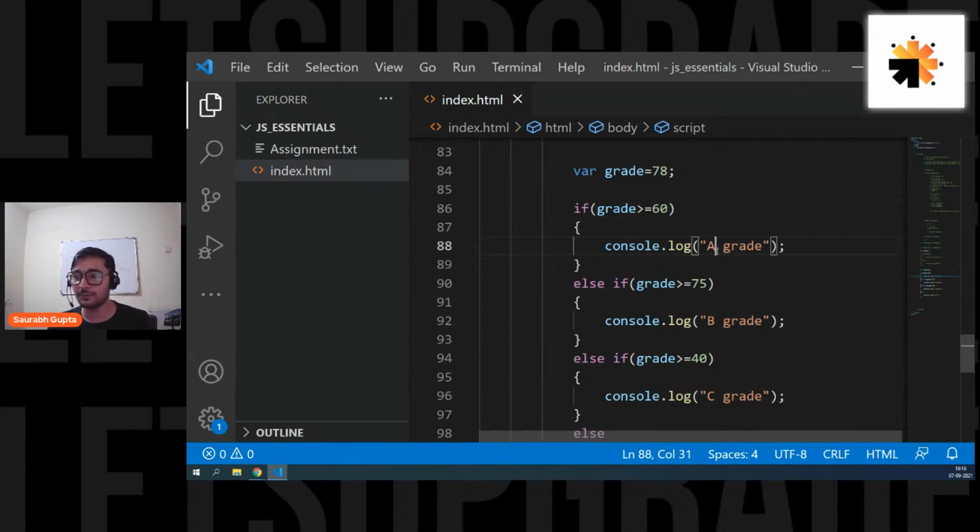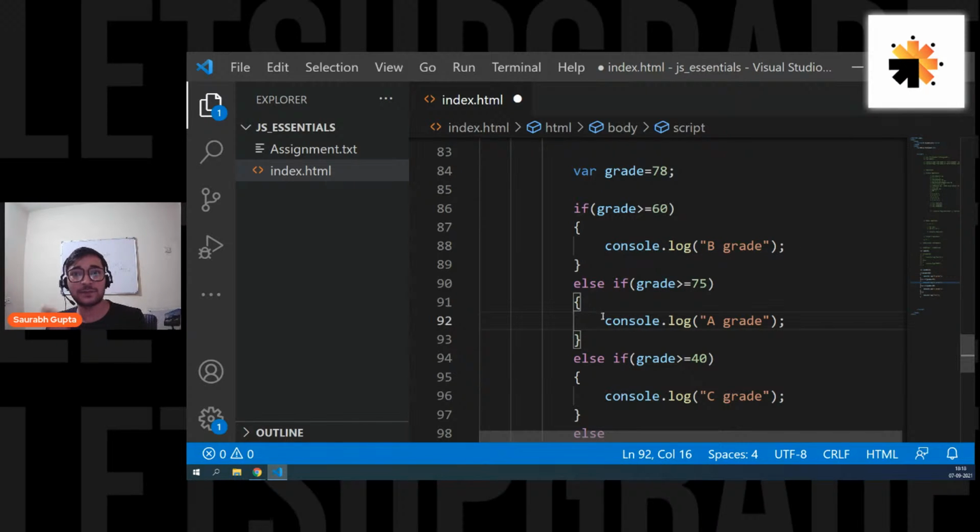Also, I forgot. Let me convert it to B and let me convert this one to A, like this. Now, focus everyone. So now I have 78, and 78 is greater than or equal to 60. So it will simply print B grade. But in the next condition, there was a check for grade greater than or equal to 75, and it was A grade.